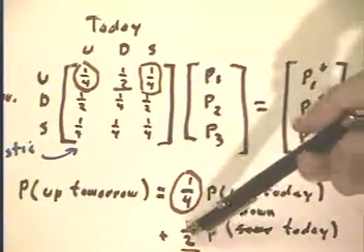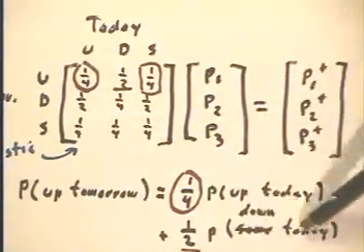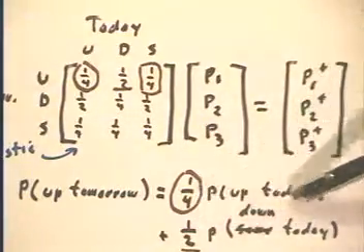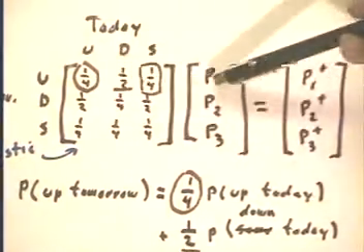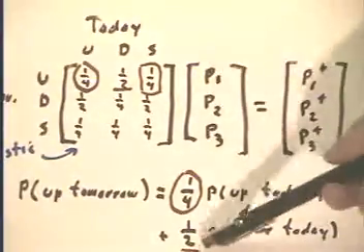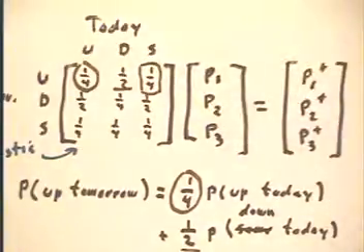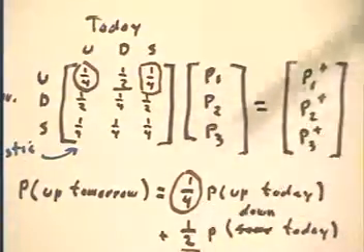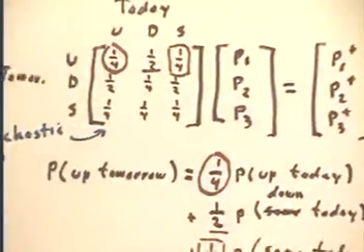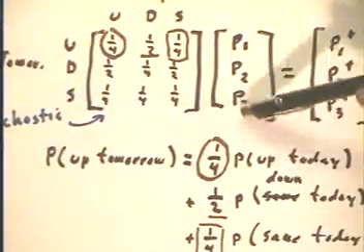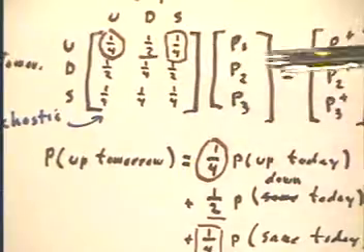So 1/2 is the probability that if the market for sure is down today, it'll be up tomorrow, and so forth. So the 1/4 that we have here goes here, so it'll multiply P1. The 1/2 was multiplied by P2, so it'll multiply P2. And there's a 1/4 down here off the screen. But it's multiplied by the probability of the same today, which is P3, so it has to go here.